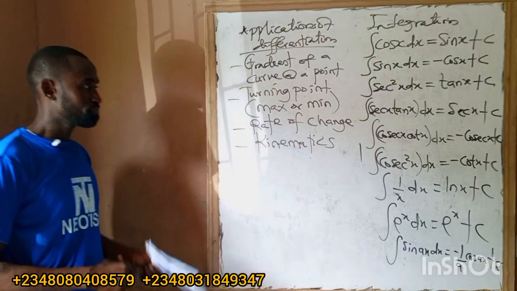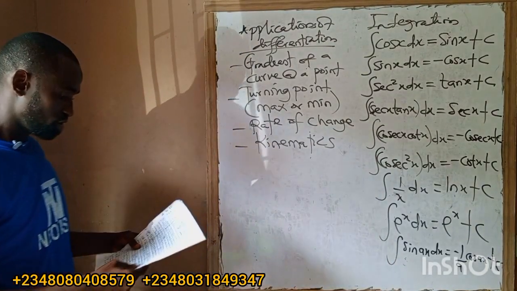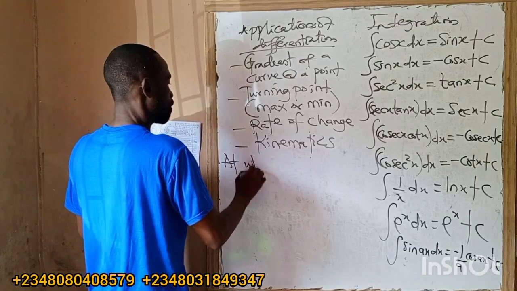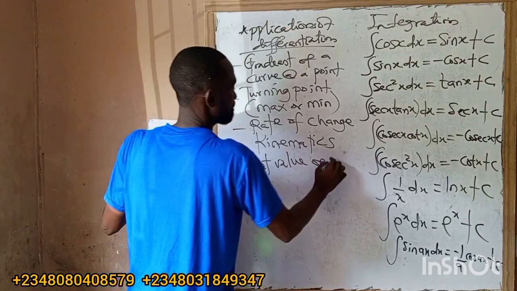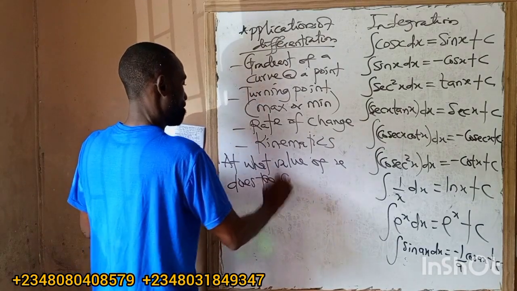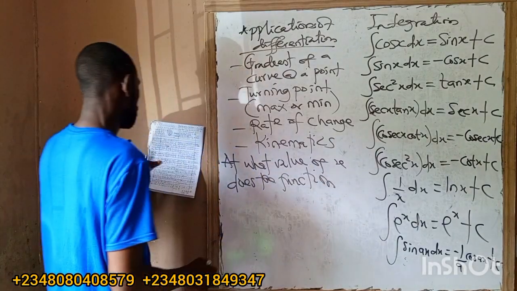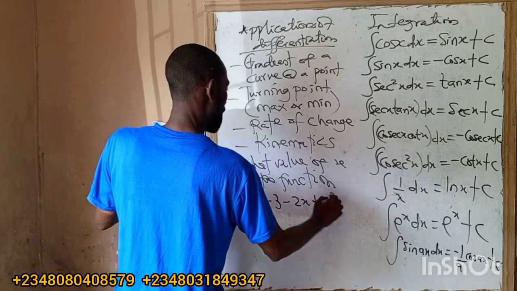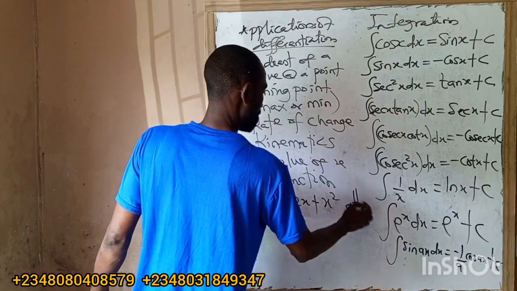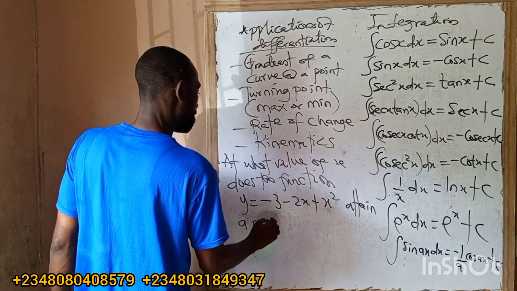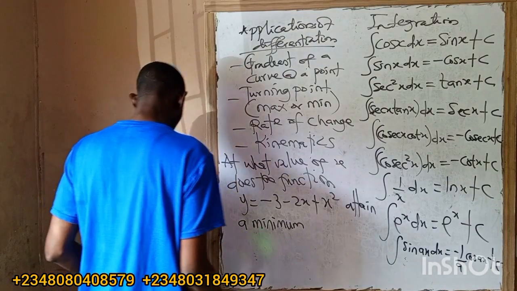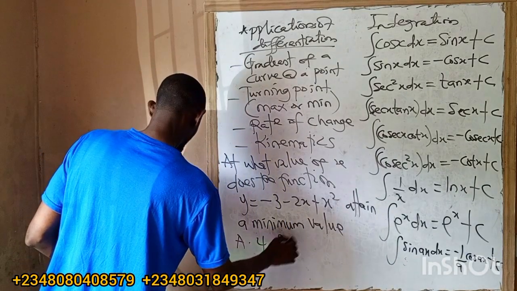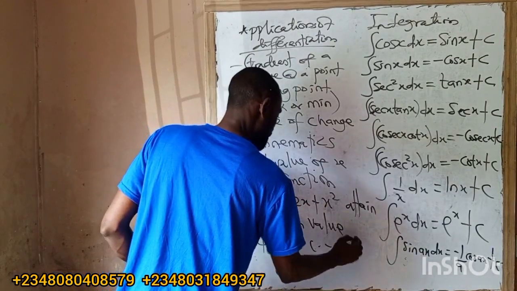I'm seeing one here under applications. At what value of x does the function y equals minus 3 minus 2x plus x squared attain a minimum value? The options are A, minus 4; B, 1; C, plus 1; and D, 4.